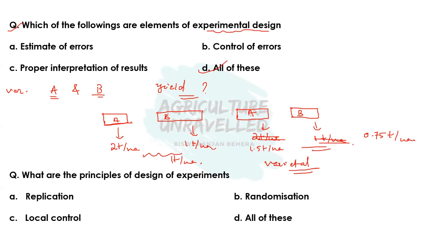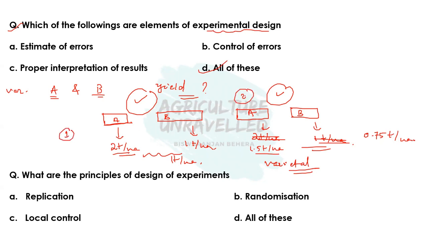Okay, so sometimes due to some extraneous factors, experimental results may vary, even if the experimental condition is the same. Here the experimental condition is the same as here, both the conditions are same, but the yield of variety A here and the yield of variety A here are differing. So this suggests that there are some factors which are affecting the yield of variety A from situation 1 and from situation 2.